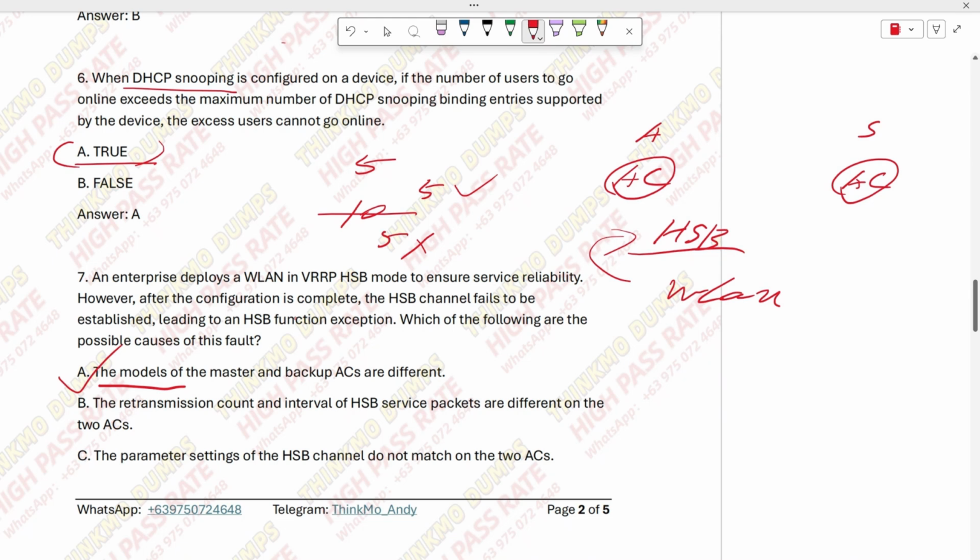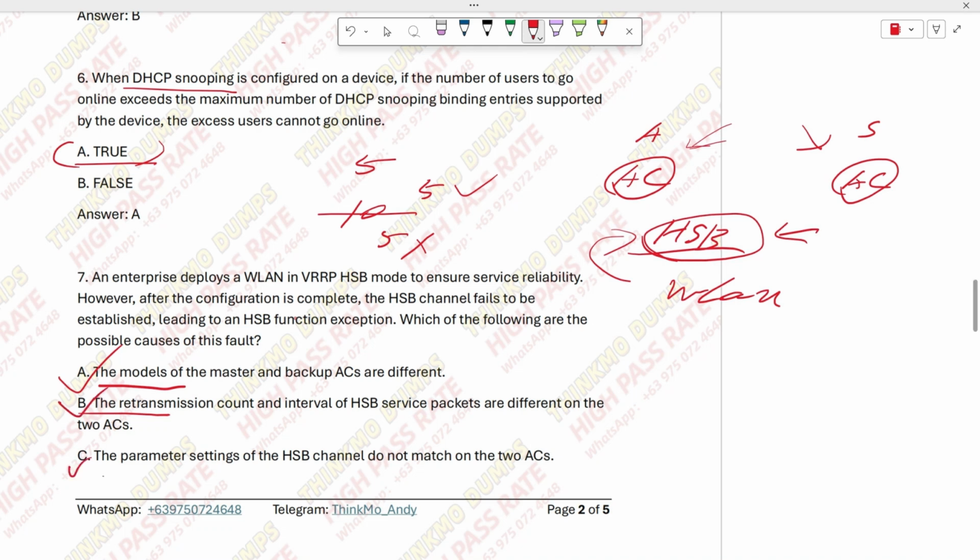If the models are different, the test can't be carried out. The second point is that if the parameters of the HSB channel at both ends are different, what about the protocol? This is a physical layer issue, while this is a protocol layer issue, right? If the parameters are different, the channel also can't be established. So option B is also correct.